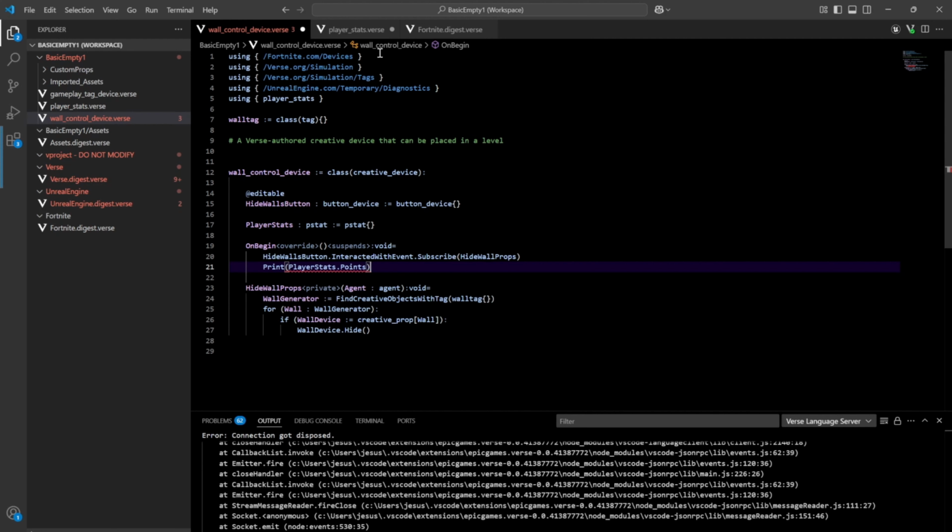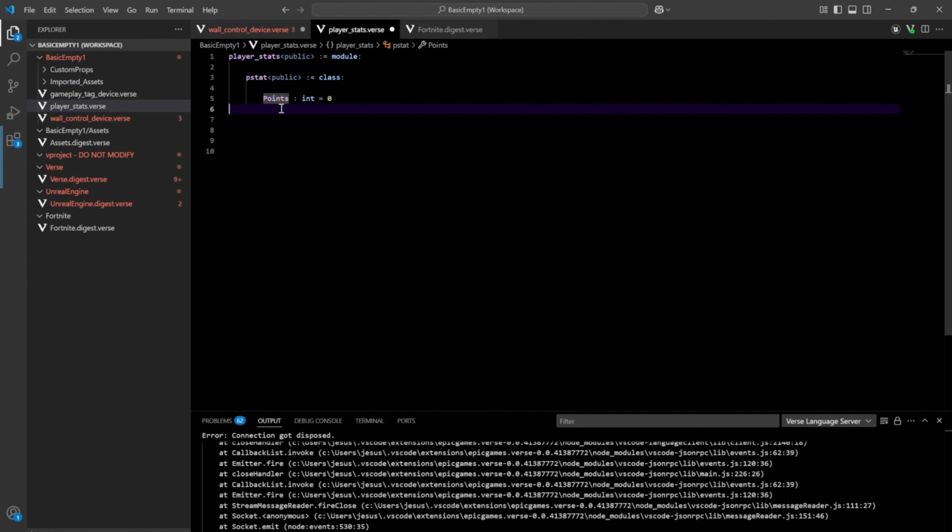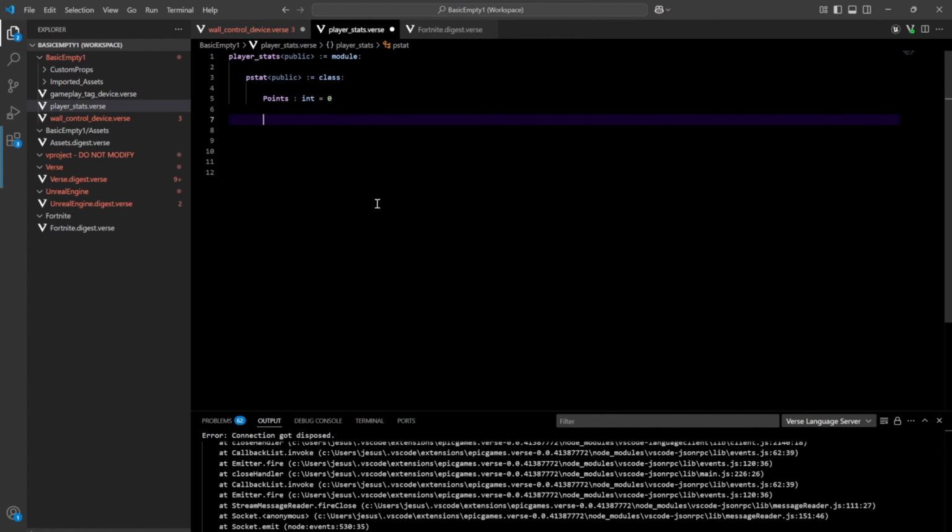And so one way to do that, so that people can't directly access the points member or property, is to keep it private and then use some kind of setter getter kind of thing. And again, this may not be good from a UEFN standpoint. I'm thinking more from a traditional programming standpoint, but I like thinking like this.